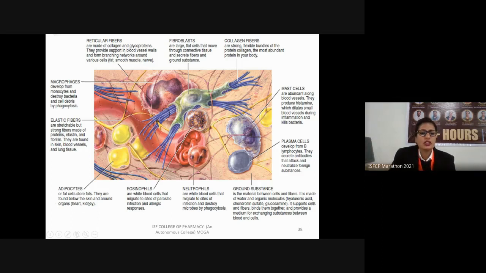The last cells we have are the adipocytes. Adipocytes are the cells which store fat. They are found below the skin where the fat is present and around organs such as the heart as well as the kidney.